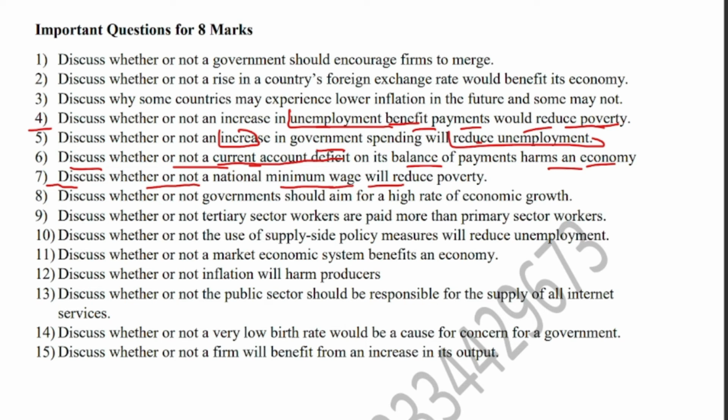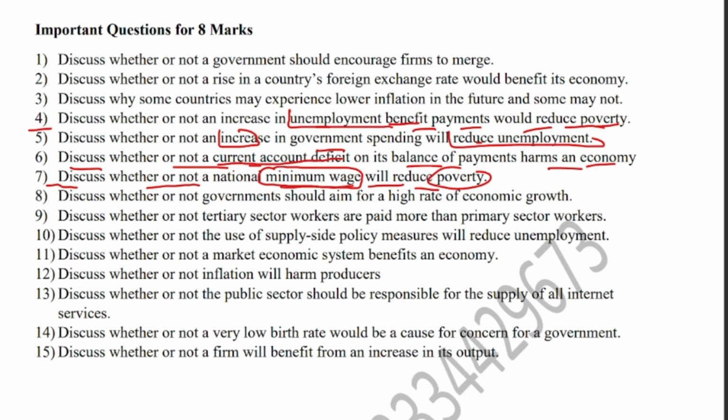And a national minimum wage may not reduce poverty, because it causes a surplus supply of labor and demand for labor decreases. When the government sets the minimum wage rate above the equilibrium point or above the existing wage level, there will be many employers who will not be willing to hire workers, and it may increase unemployment in the country and a surplus supply of labor will be created. So when people don't get jobs, even if the minimum wage rate is above the equilibrium, it will not reduce poverty in the country.